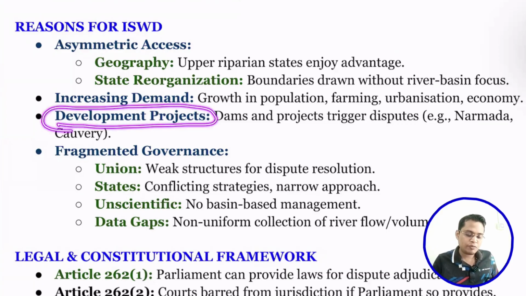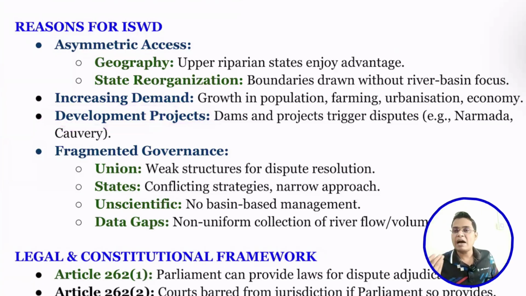Next is developmental projects. Whenever a dam is constructed by the upper riparian state, there is a fear among the lower riparian states. For example, Narmada and Kaveri. I think you already know a lot of dam-related river disputes are going on.